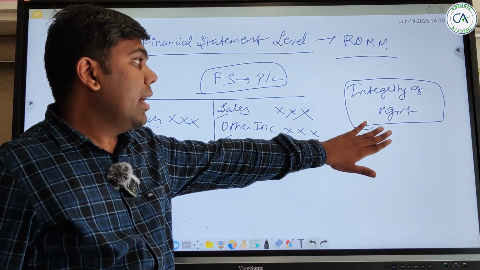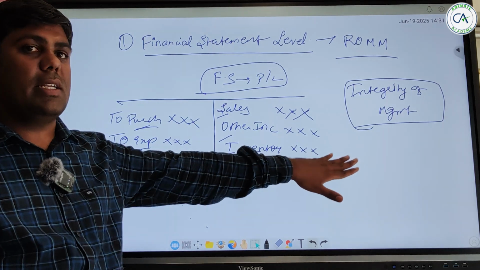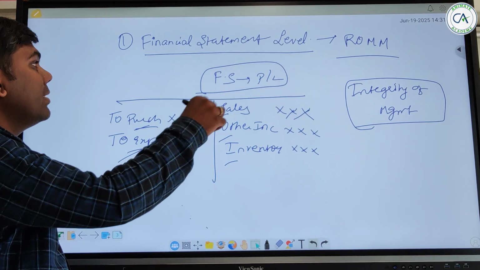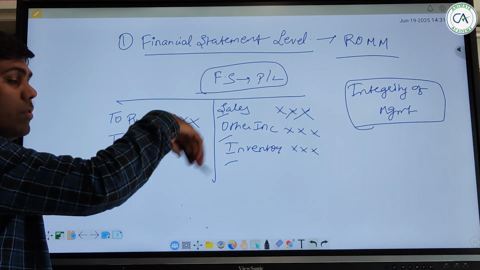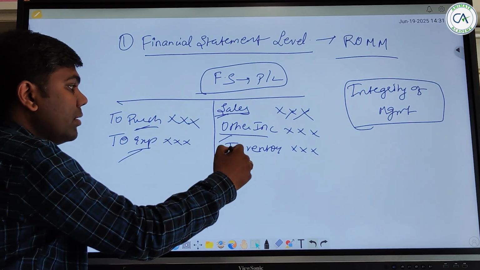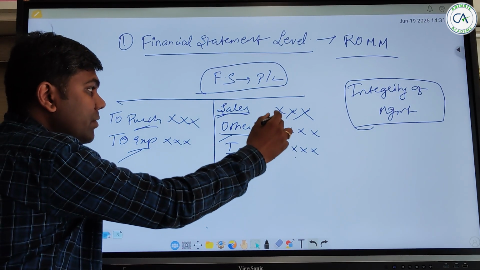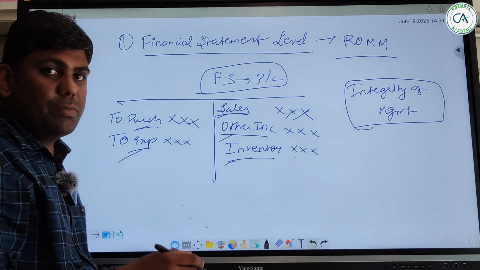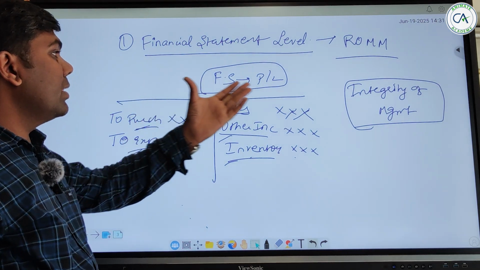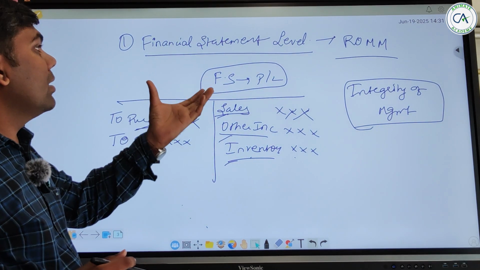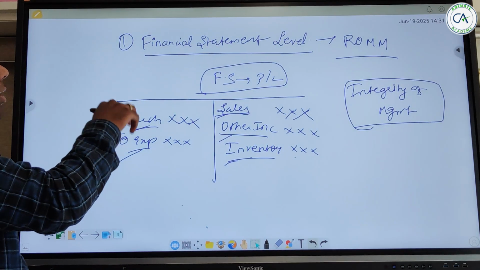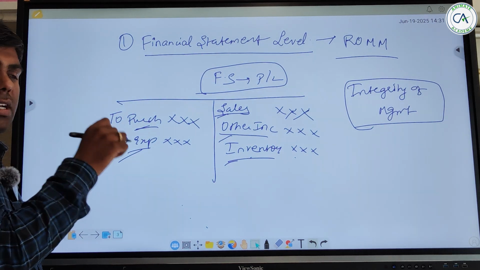So when we see an internal control weakness, or if the integrity of management is found to be not proper, we can say that the risk is pervasive to the financial statement. One employee would be doing sales, another employee would be doing inventory, and they will only give their own figures, but it's the management who is going to compile all and make the financial statement. So when the integrity of management is not proper, the risk of material misstatement will be pervasive to the entire financial statement, and that is called risk of material misstatement at financial statement level.